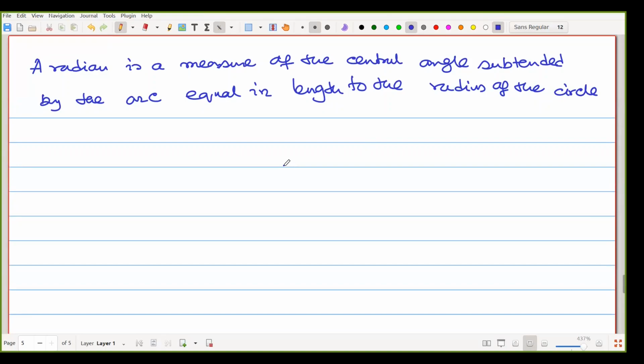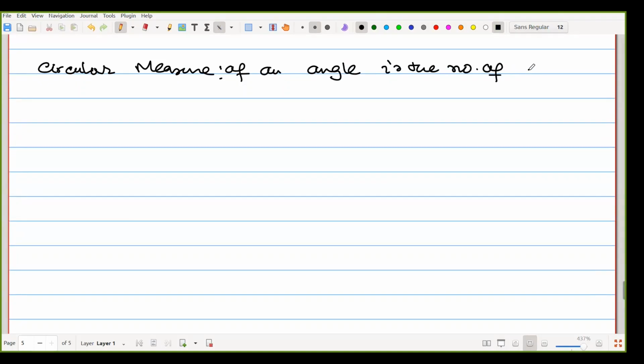Okay, so that is the thing. So what is called the circular measure? In that way, we can proceed with the circular measure or the circular system. According to the circular measure, the circular measure of an angle is the number of radians it contains.